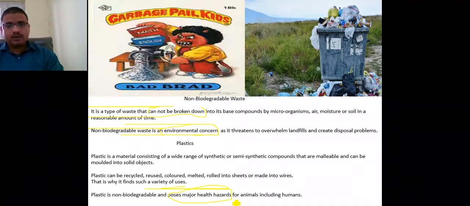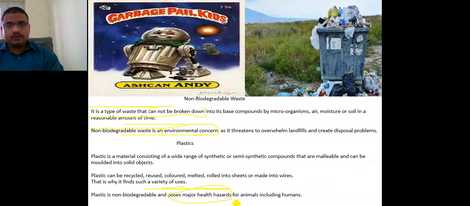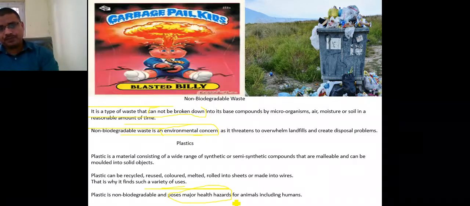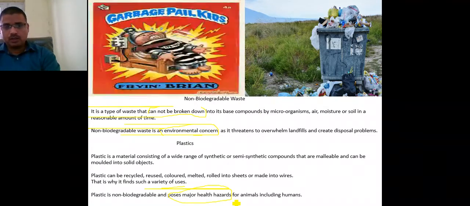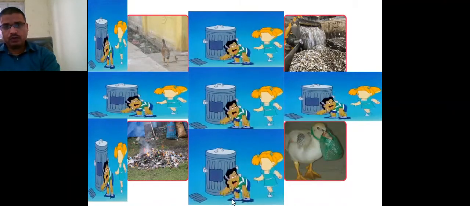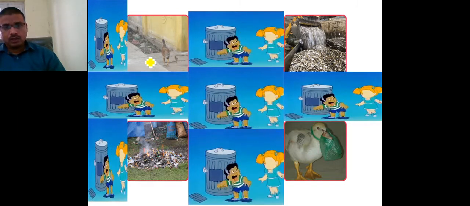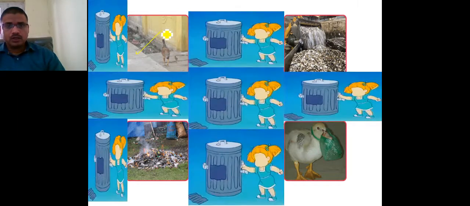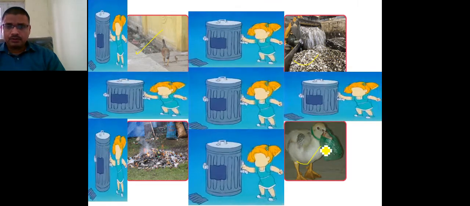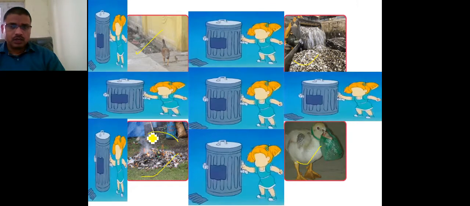It is not healthy for any kind of living being. So these are what we call plastic. Now here in these pictures you can see many things, and these are plastic materials.